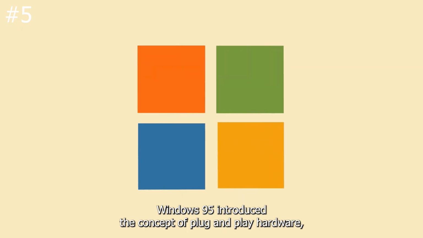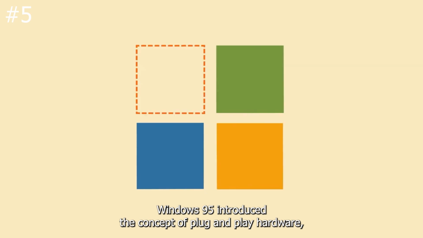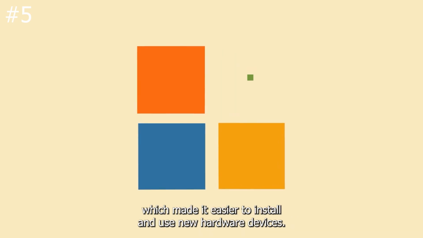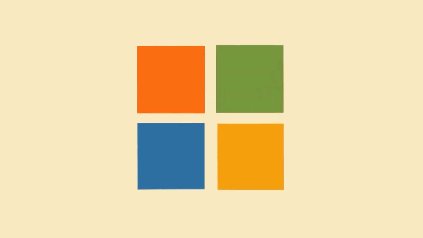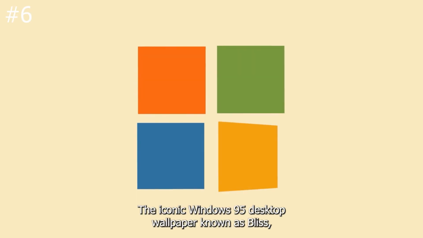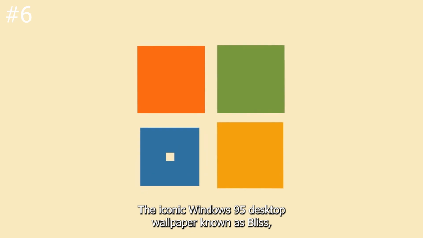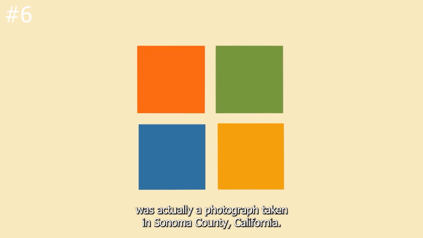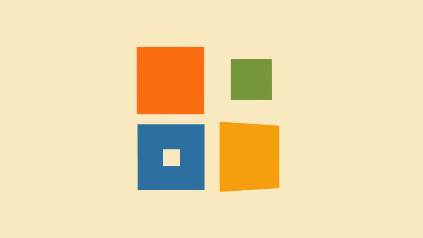Windows 95 introduced the concept of plug-and-play hardware, which made it easier to install and use new hardware devices. The iconic Windows 95 desktop wallpaper, known as Bliss, was actually a photograph taken in Sonoma County, California.